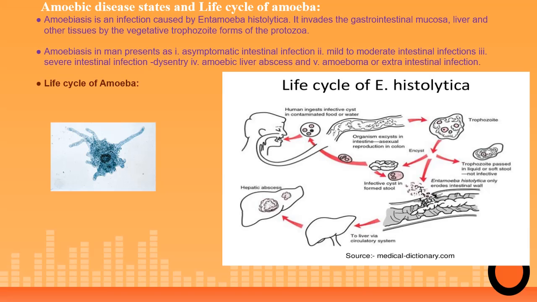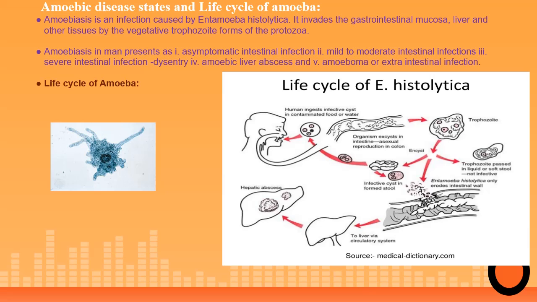This is widespread in many parts of the world, and in some tropical areas 50% of the people in some countries have been found to have this parasite in their stool. So it's a very common infection.